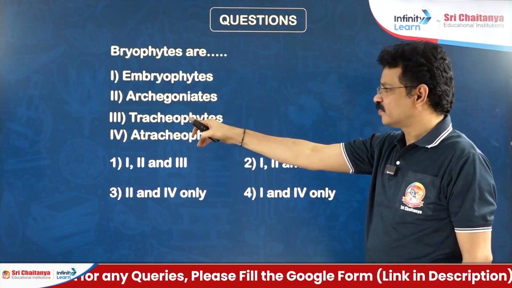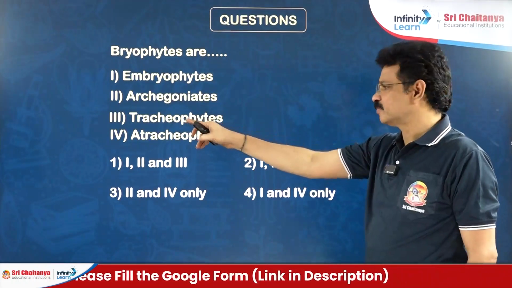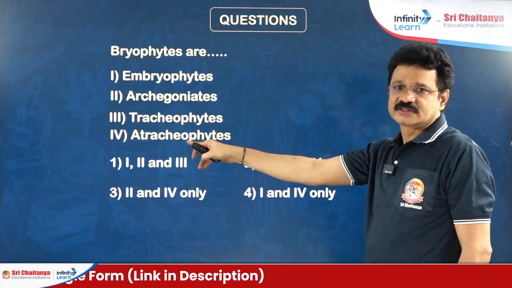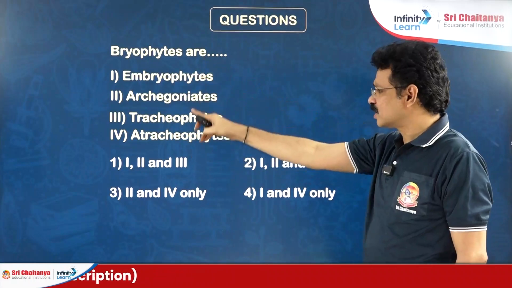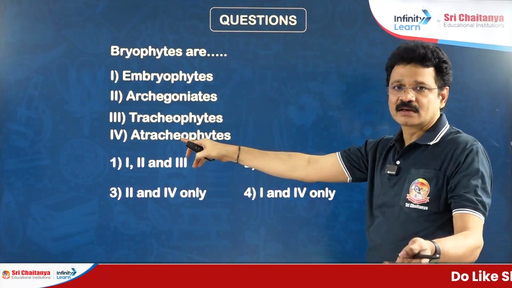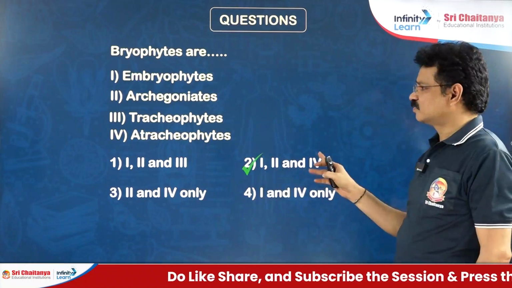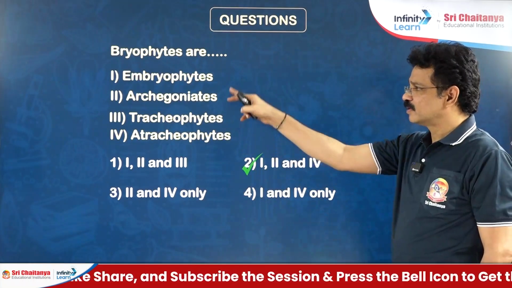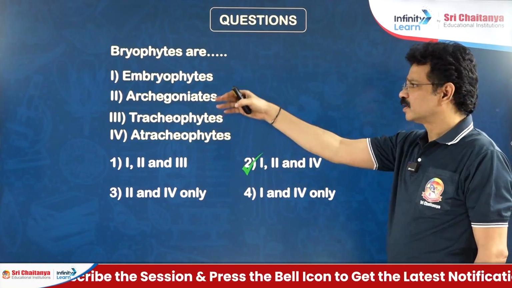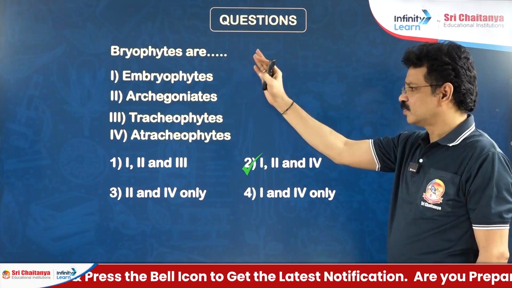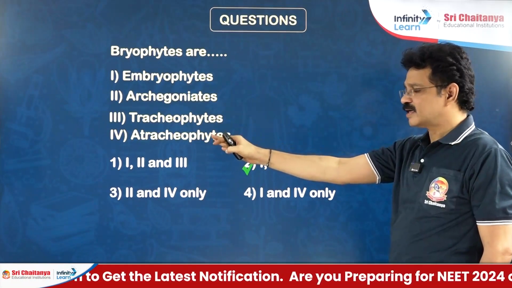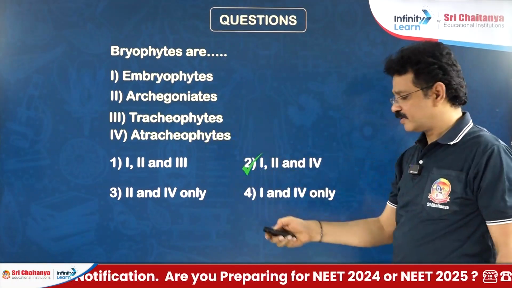That's why bryophyte is not a tracheophytic member. Why are the bryophyte members classified under atracheophytes? Lack of vascular tissues. So what is the correct answer here? 1, 2 and 4. Except the third, all the remaining are correct. All bryophytes are embryophytes, archegoniates and non-vascular plants, nothing but atracheophytes.